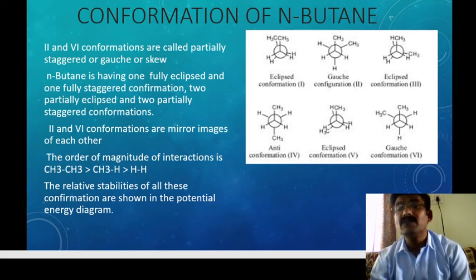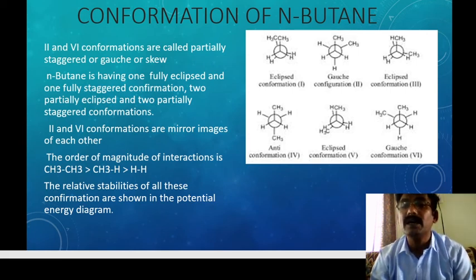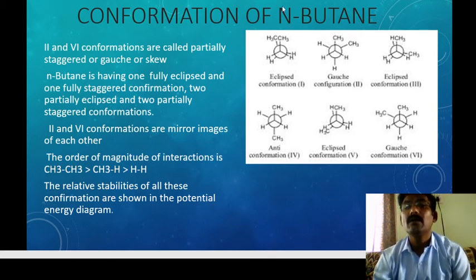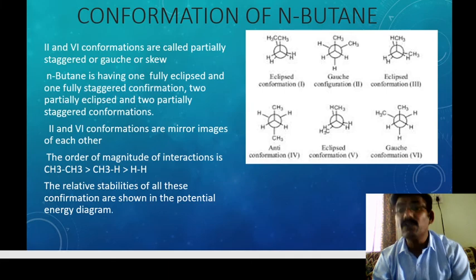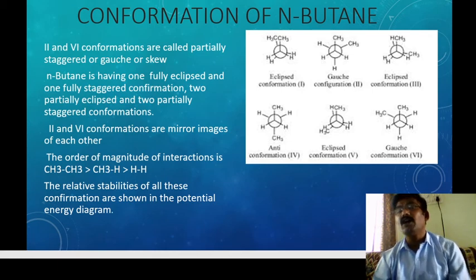So the first one rotated 60 degrees gives the second form. Then rotated again 60 degrees, the third conformation is formed.